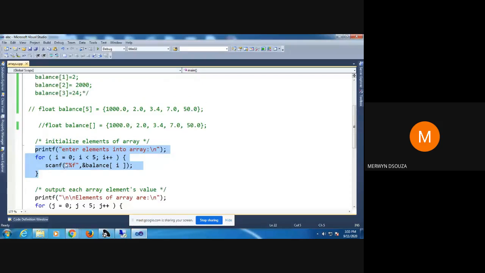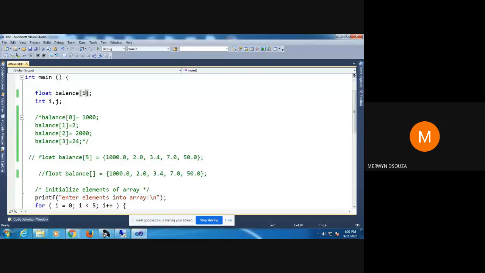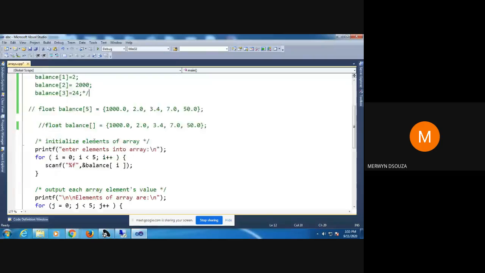The advantage is, suppose you have declared an array of size 500. With the earlier method, you would have to initialize 500 values like this. It would be very difficult. You can do it, it's not wrong, but maybe you have to sit the whole night. The other way is I would just use this for loop and do something like this.